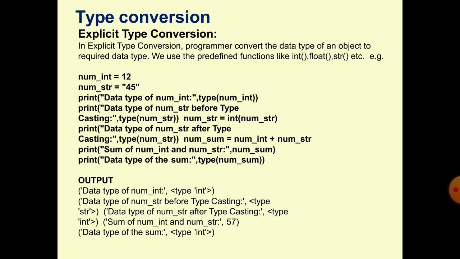When you manipulate using both values, it will be string type, but we can convert str into integer type or float type.